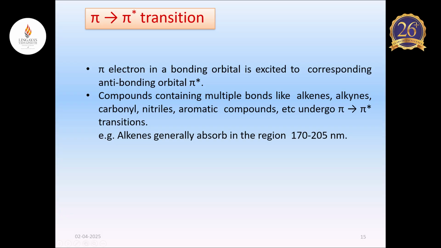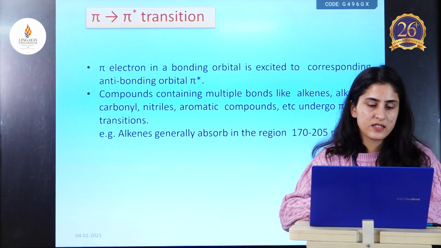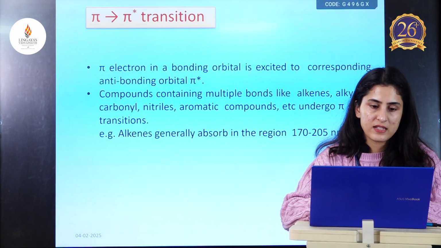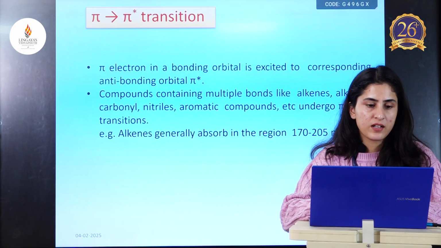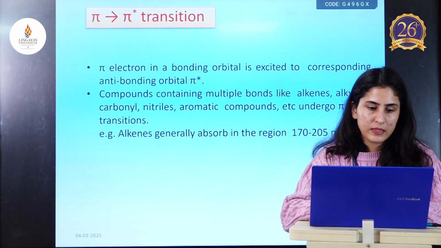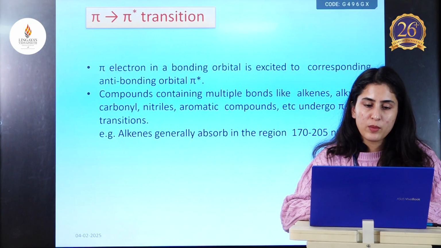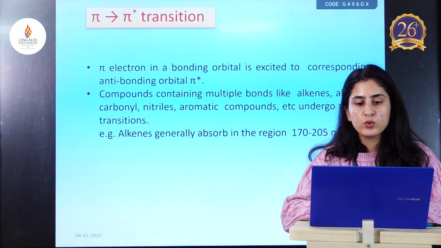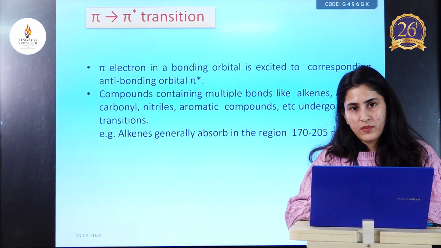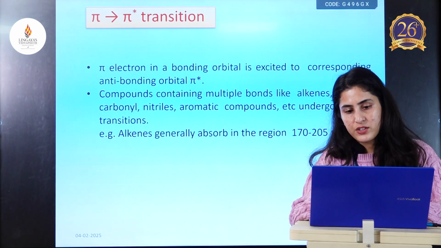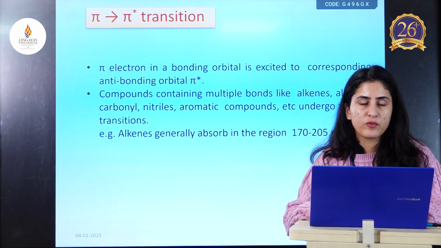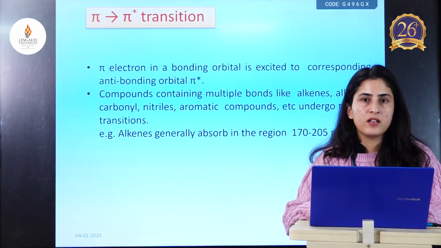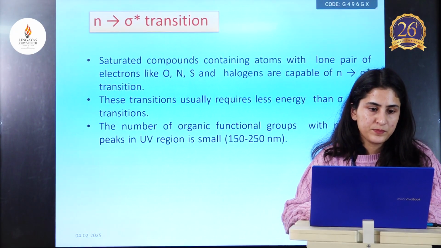Compounds containing multiple bonds like alkenes, alkynes, carbonyls, nitriles, aromatic compounds, etc. undergo pi to pi star transitions. An example is alkenes, which generally absorb in the region 170 to 205 nanometers. So we can see a slight region is present there in UV visible spectroscopy. This type of transition is seen in UV visible spectroscopy.